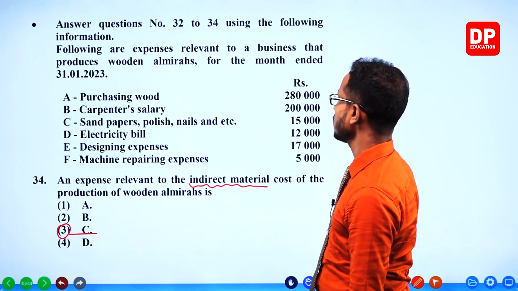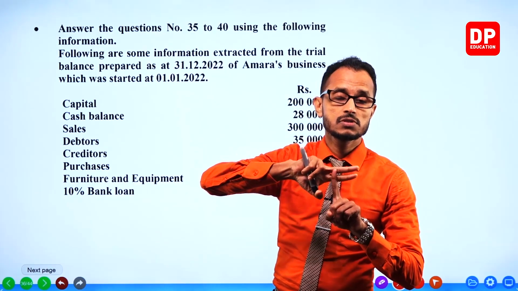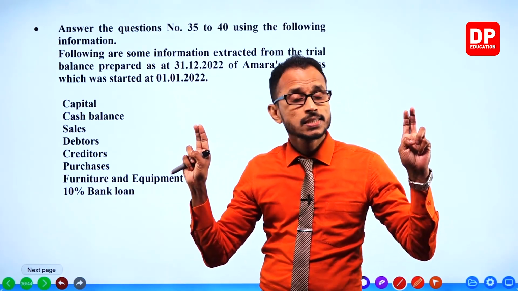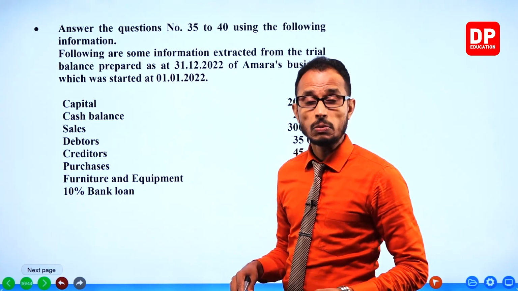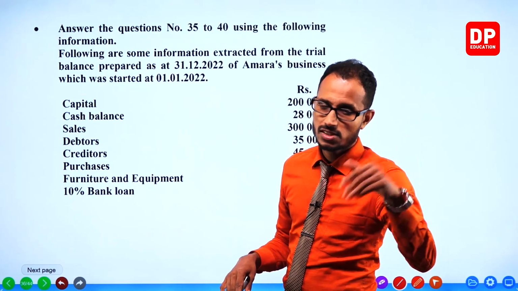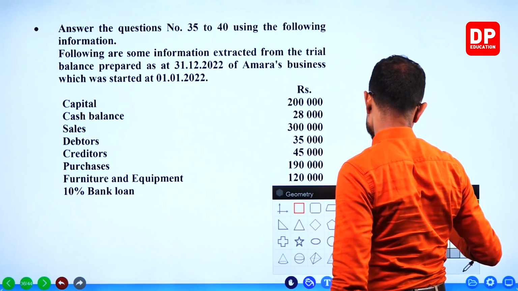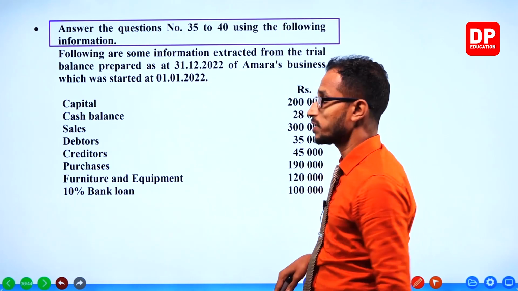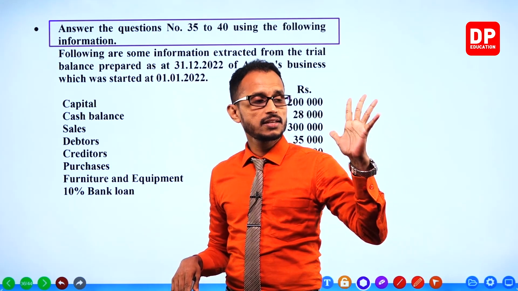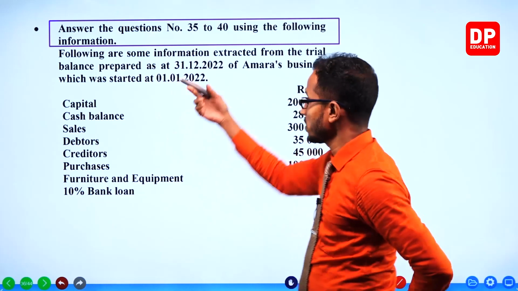Next question is the 35th question, from financial statements. There we go. This is the part most people find difficult. It's not difficult, okay? Here we have, answer the question number 35 to 40 using the following information. A trial balance. 35, 36, 37, 38, 39, 40. 6 questions. We have a trial balance right here.